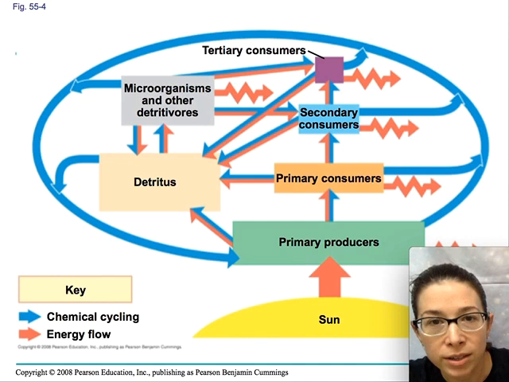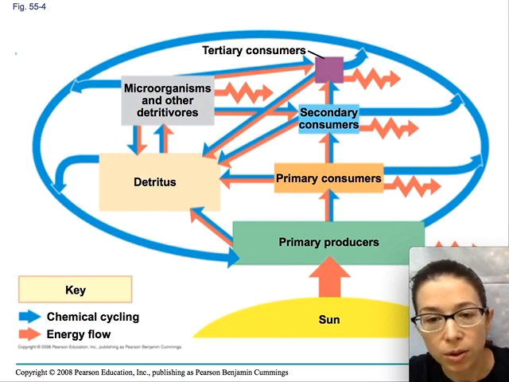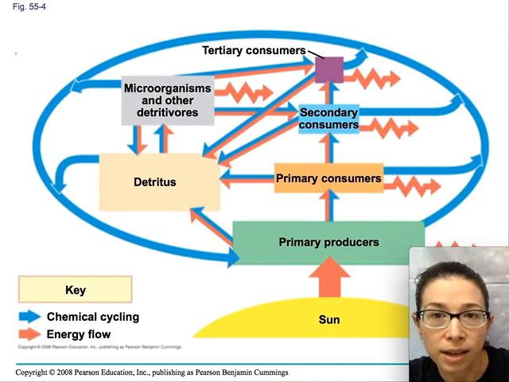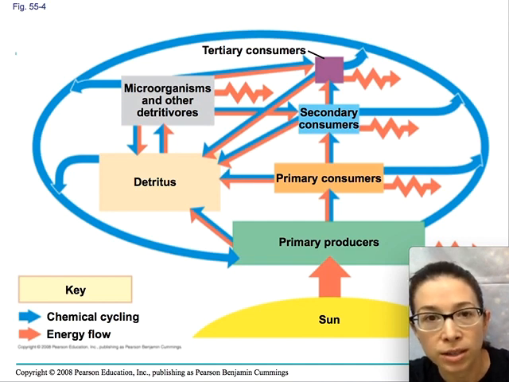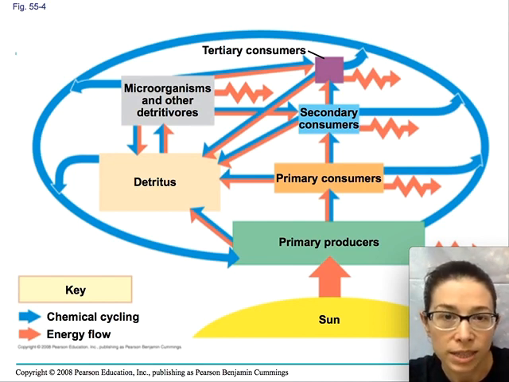So let's remind ourselves of how matter and energy flows through our different trophic levels here on Earth. We receive energy from the sun. Energy is taken up by primary producers, so these are plants for the most part. There are also other organisms that can convert energy from the sun into matter, but mostly when we think about primary producers, we're thinking about vegetation, anything that's green and can photosynthesize.